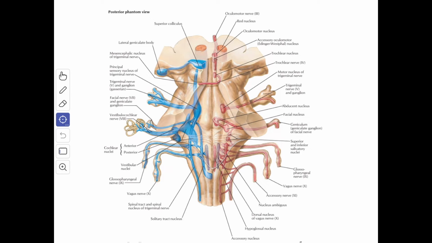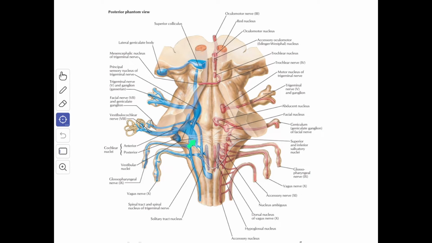The superior vestibular nucleus is smaller in size. It is located within the pons just above the medial and lateral vestibular nuclei. Then you have the medial vestibular nucleus.